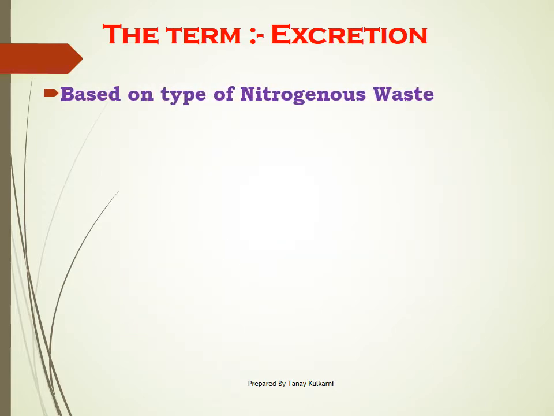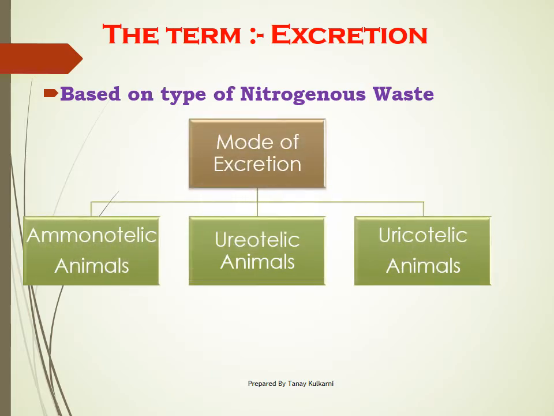So these are the organisms. Number 1, ammonotelic animals. Number 2, ureotelic animals. And number 3, uricotelic animals. Now I request you to note it down in your notebook. What do you mean by the word ammonotelic animals? The animals which excrete ammonia as the main excretory substance in their urine, we call them ammonotelic animals.